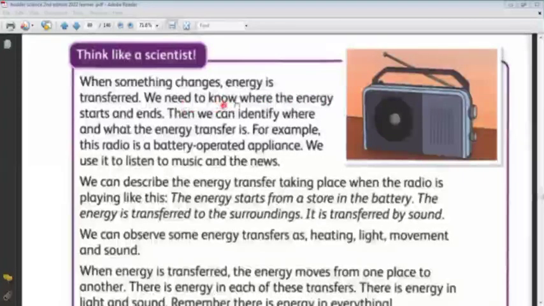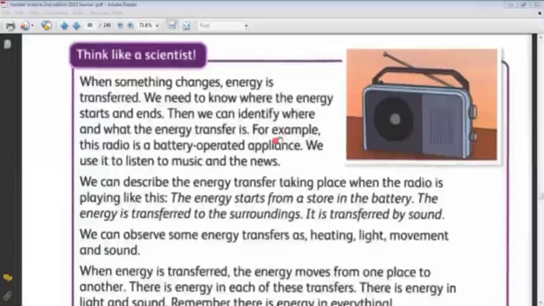We need to know where the energy starts, what is the start of the energy, and where it ends. Then we can identify where and what the energy transfer is. We want to know where the energy started and what is the type of the energy that we start with, and where the energy ends and what is the type of the energy in which it ends. This is what we want to talk about.